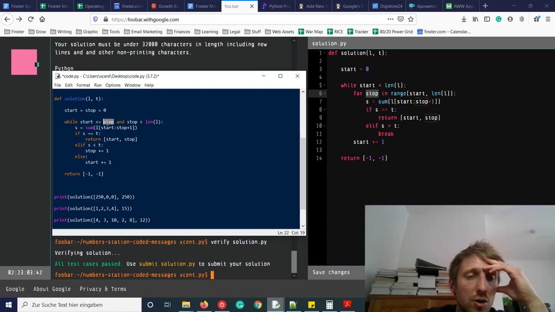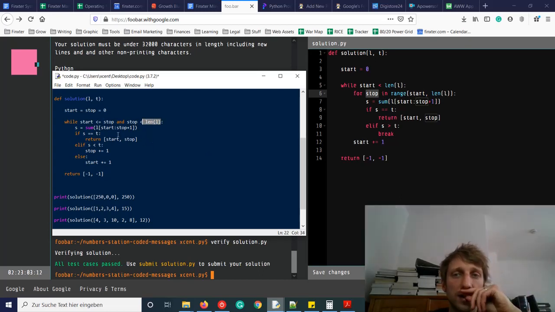And stop goes from start to the length of the list. As start is always smaller than the length of the list, stop will also be smaller than the length of the list.